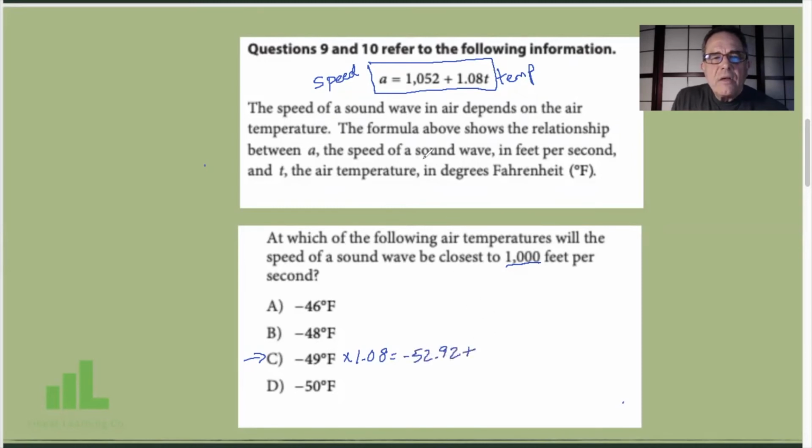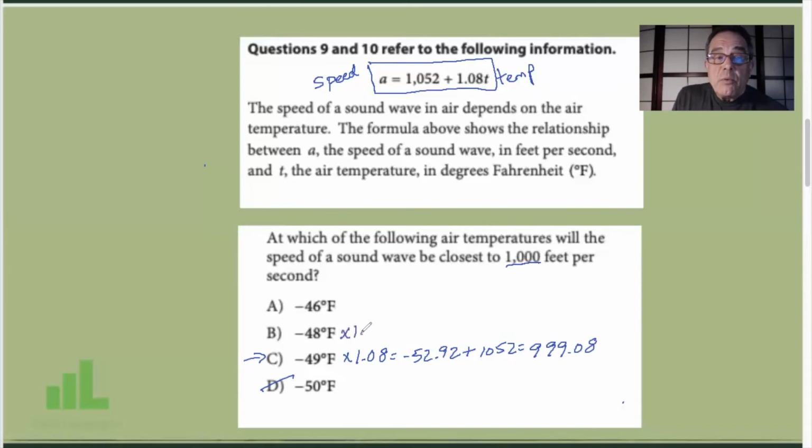Add that to 1,052, and we're going to have a speed of 999.08. Now, we've already said, if the temperature goes down, the speed gets slower. So at negative 50 degrees, we would be slower than 999, so we can eliminate that because it takes us away from 1,000.